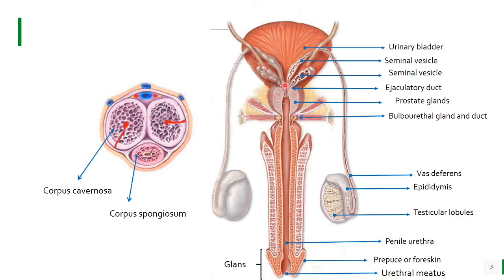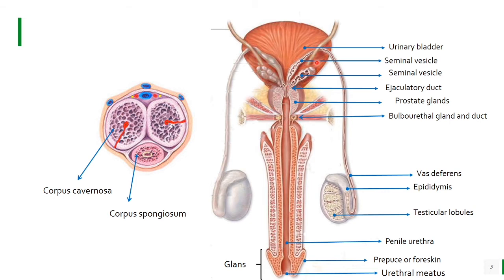This is the posterior part of the body. The seminal vesicles and all the other organs are on the posterior side of the human body. Now this vas deferens extends backwards and receives the duct from the seminal vesicles. These are the seminal vesicles. This is the ampulla, the posterior part of the vas deferens. It receives the duct from the seminal vesicles and finally opens into the urethra. This is the penile urethra.